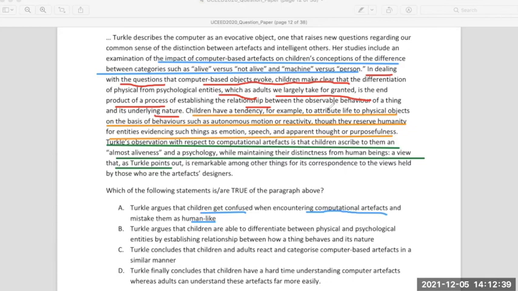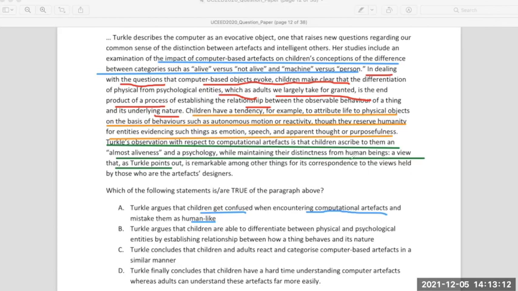Children have a tendency to attribute life to physical objects on the basis of behaviors, though they reserve humanity for entities evidence like. Okay. With respect to computational artifacts, children ascribe to them an almost aliveness and psychology while maintaining the distinctness from human beings. What it says is they are almost mistaken to be human-like, which is wrong. The last statement proves it wrong.